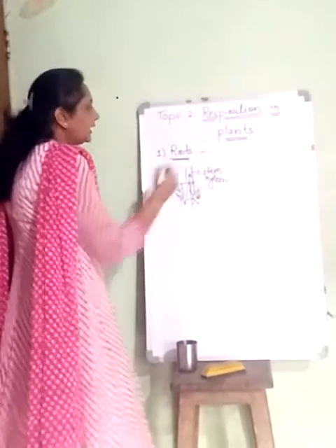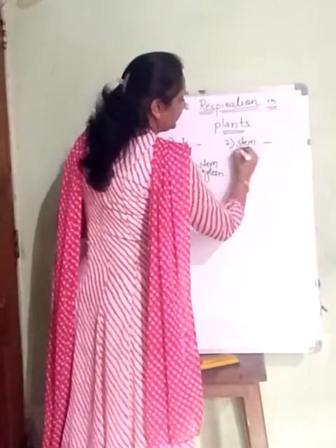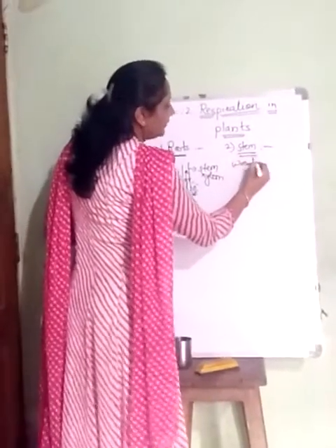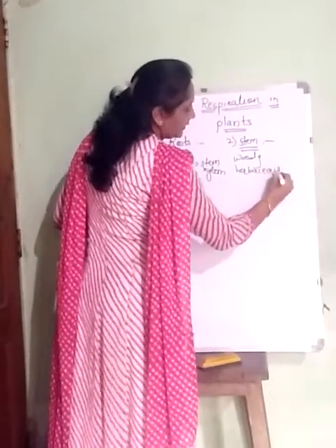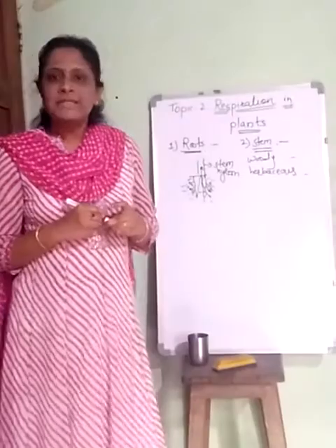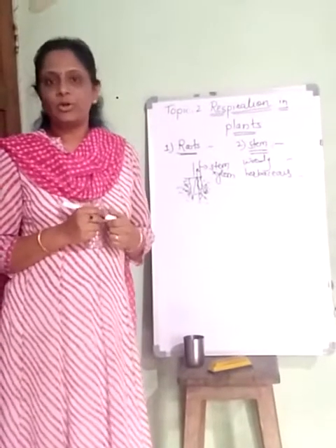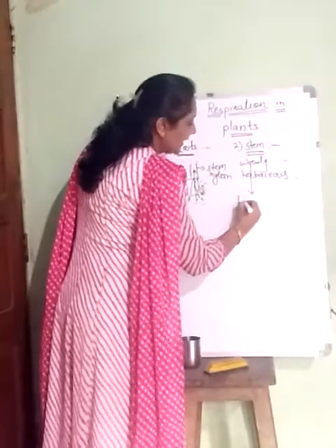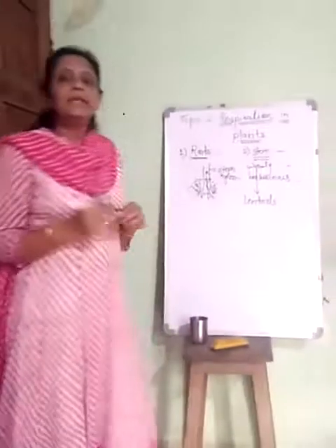Then we will see how stems perform respiration. Stems are of two types, woody stems and herbaceous stems. In woody stems, as they are quite tough, there are little openings present on them, and these openings are called lenticels.